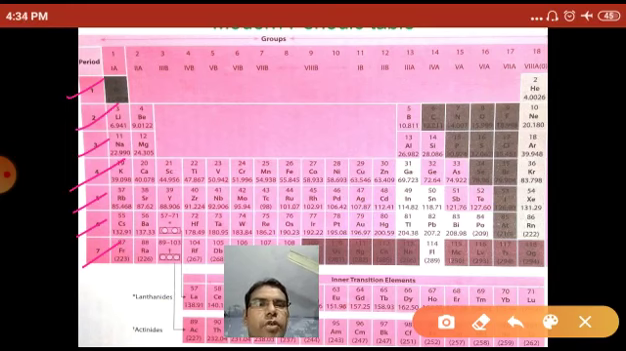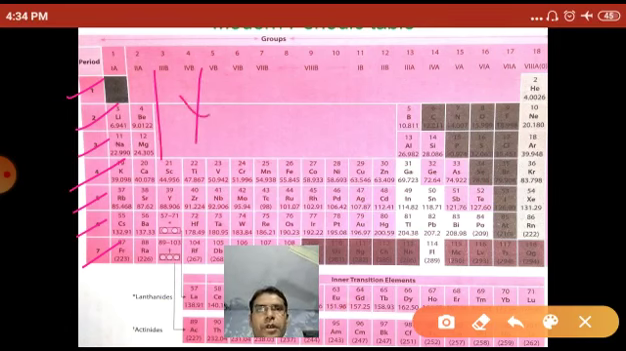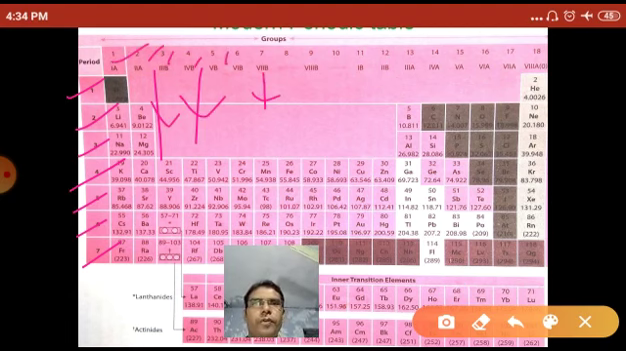The horizontal row is called the period, and the vertical column is called the group. There are 18 groups: 1, 2, 3, 4, 5, 6 to 18 groups.